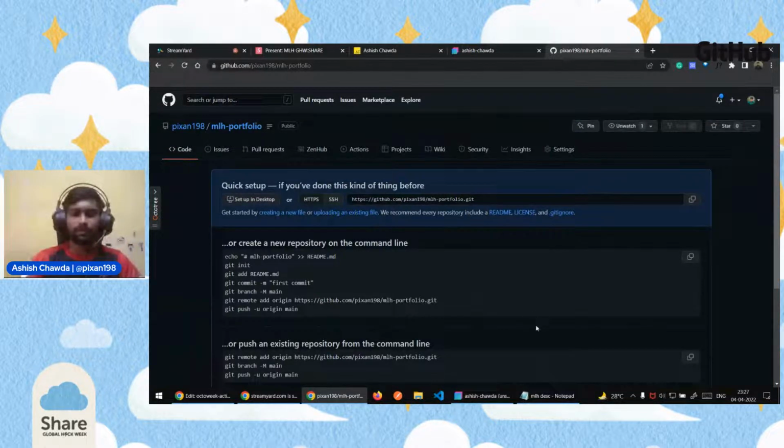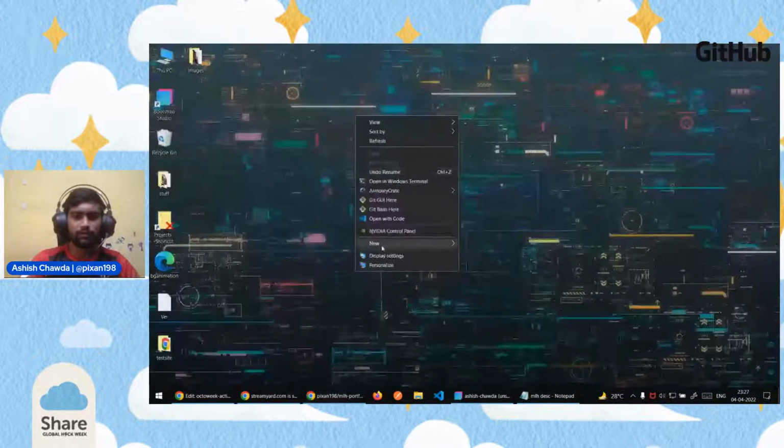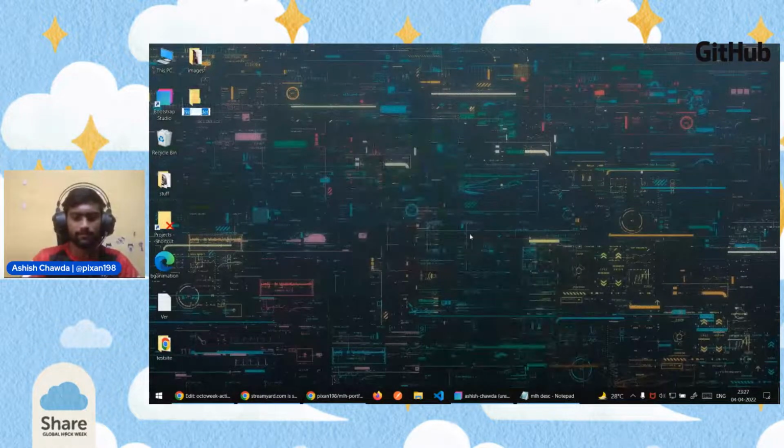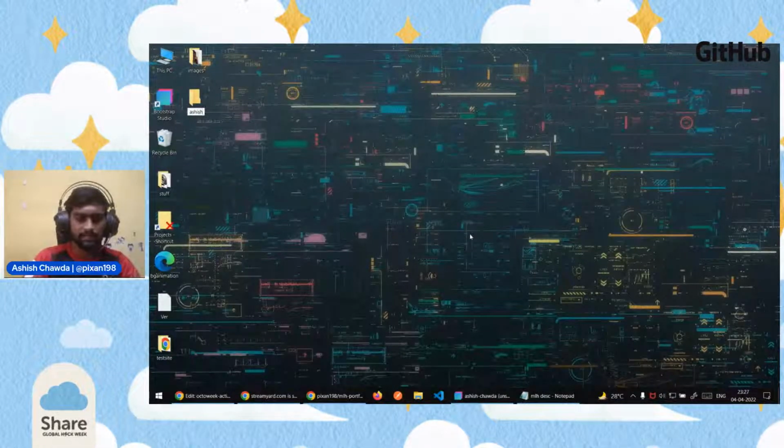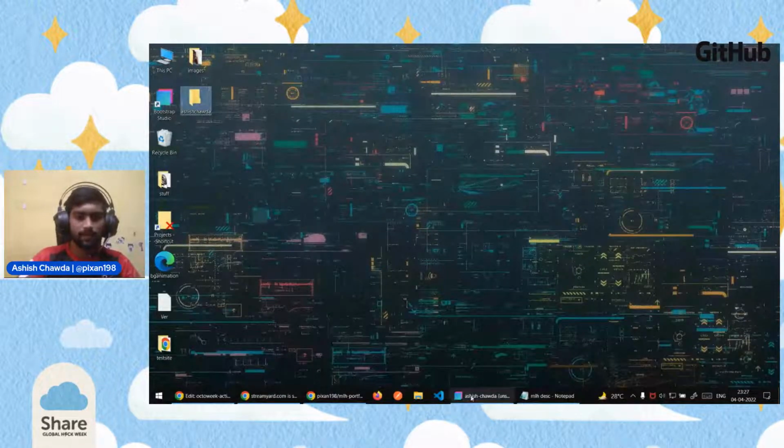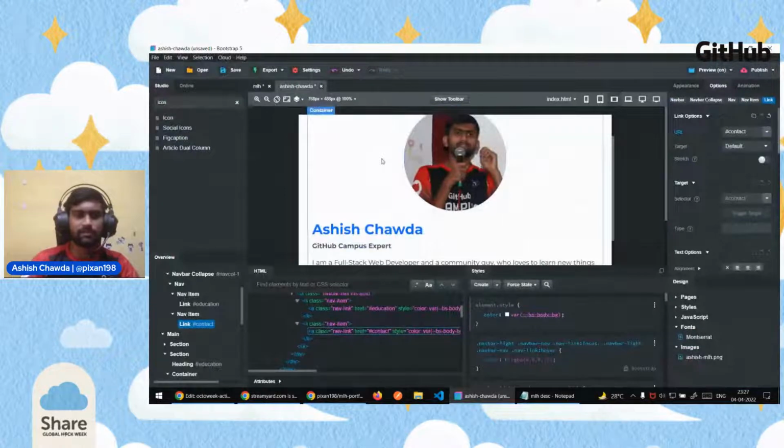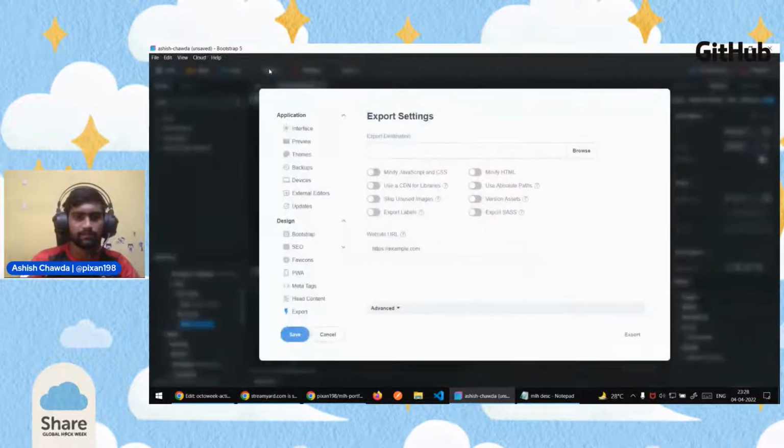And what we want is to add the code to this GitHub repository and then we will deploy it. So I'll create a new folder on my desktop. I'll name it Ashish Savda, which is my name, and I'll export all this code which we have written here to that folder.